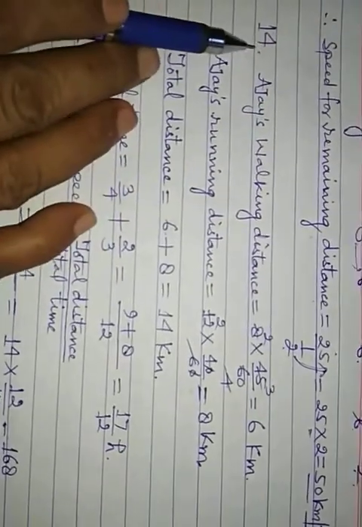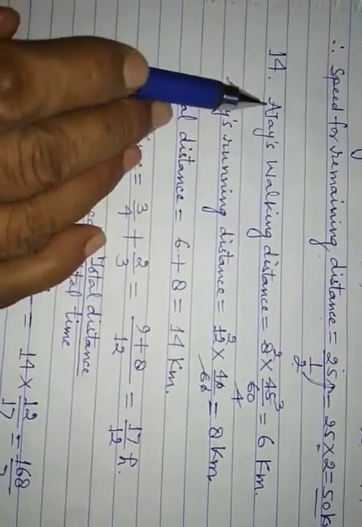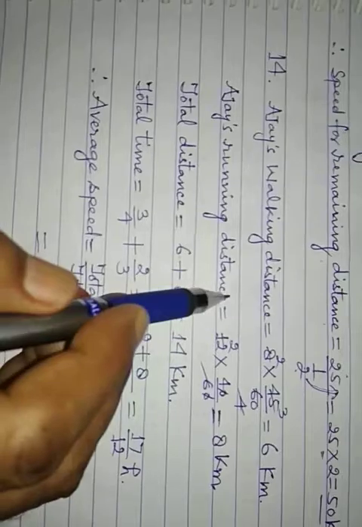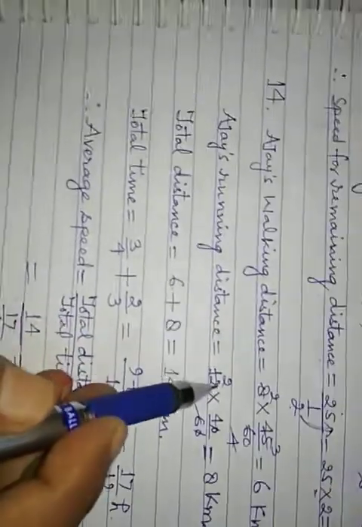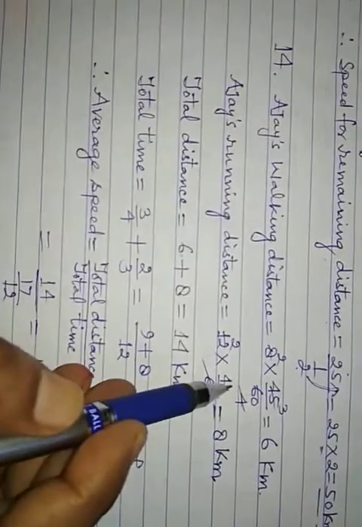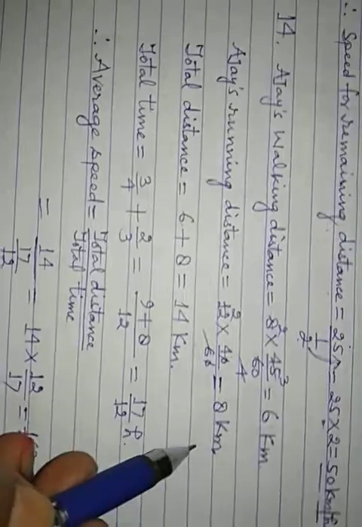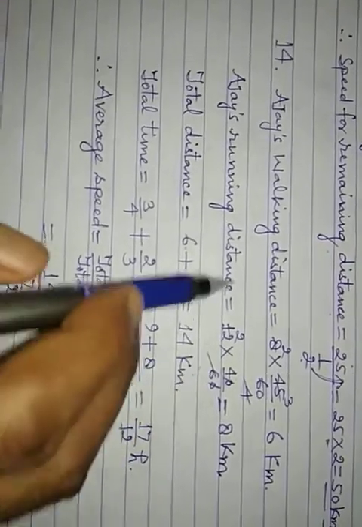Now question number 14, last question. Ajay walked at an average speed of 8 km per hour for 45 minutes and then ran at an average speed of 12 km per hour for 40 minutes. What was his average speed for the whole journey?